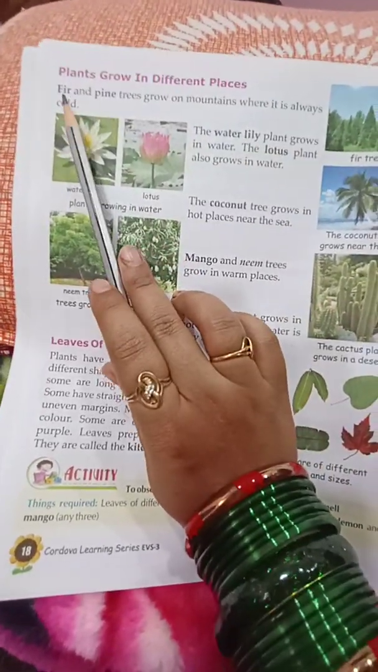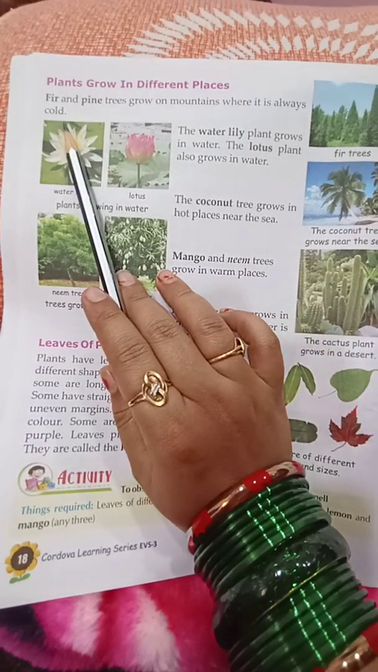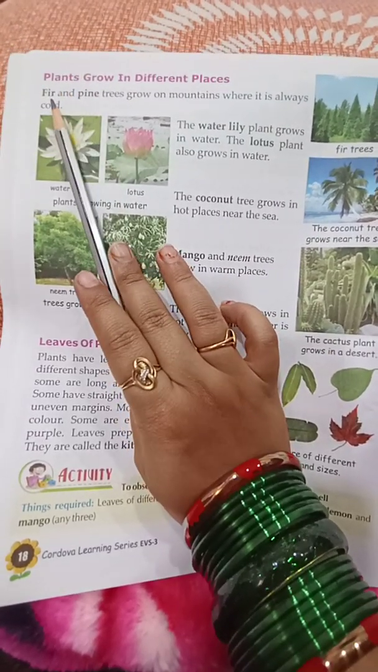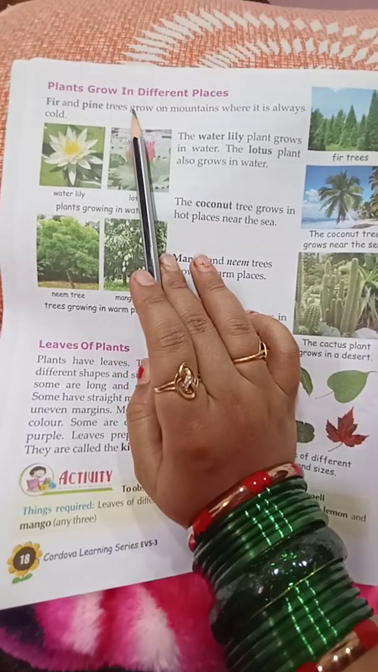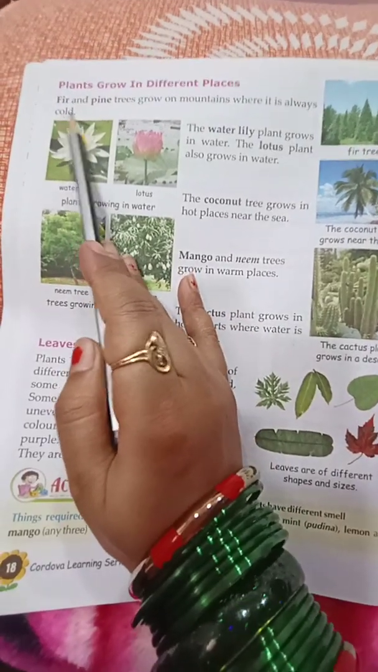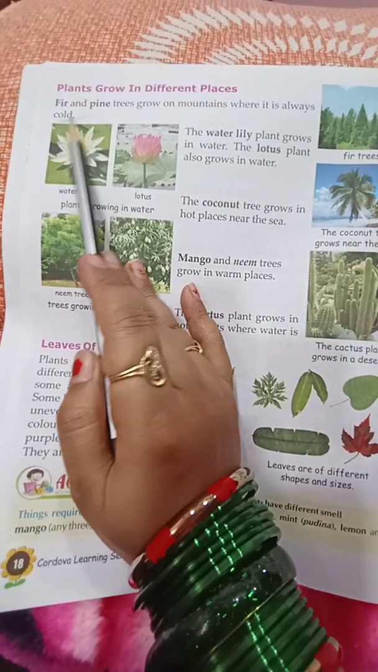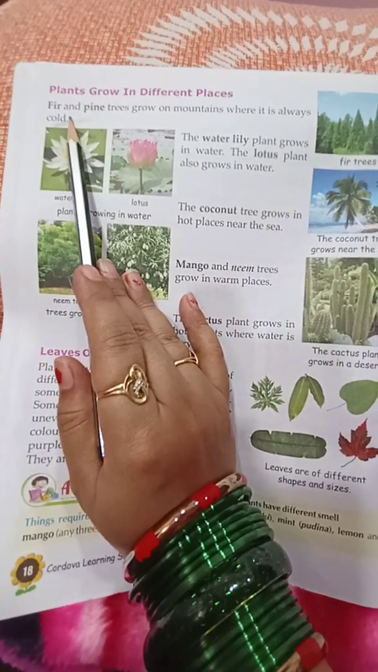First, fir and pine trees grow on mountains where it is always cold. Plants like fir and pine live in mountain areas. They grow in mountain areas because the weather is very cold there. So they need cold weather for their growth.